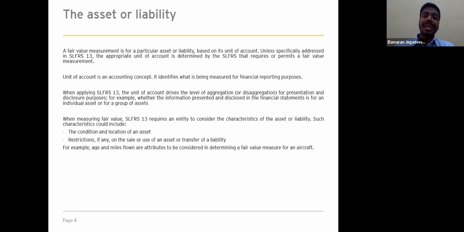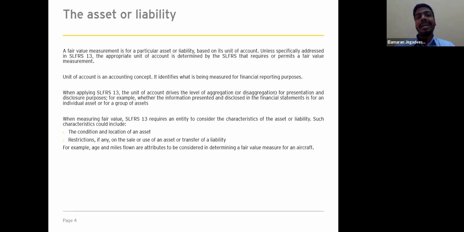In order to determine which asset or liability to measure at fair value, we need to identify the unit of account. So the next question is, what is the unit of account? The unit of account is defined as the measurement used for financial reporting purposes. It's an accounting concept that determines the level at which an asset or liability is aggregated or disaggregated for the purpose of applying IFRS 13.